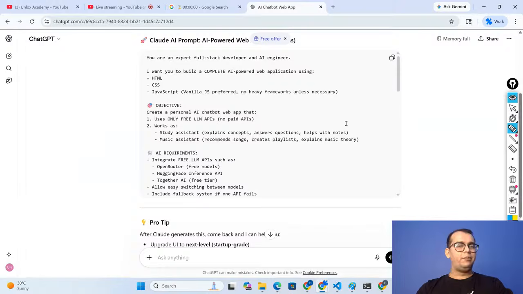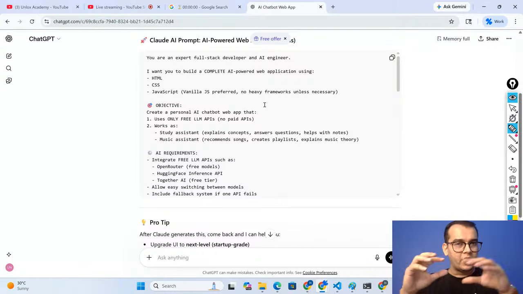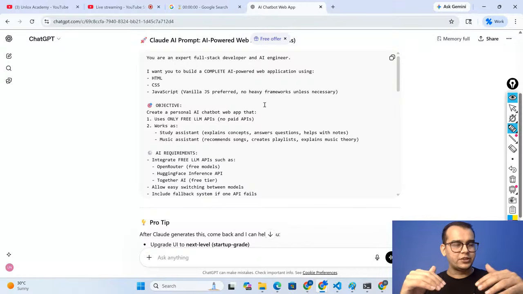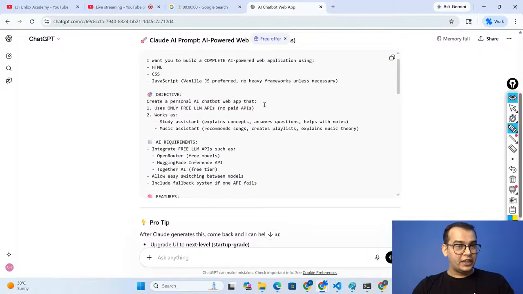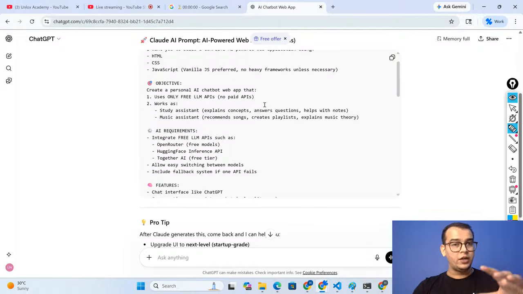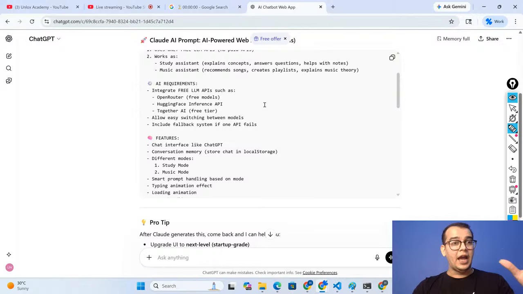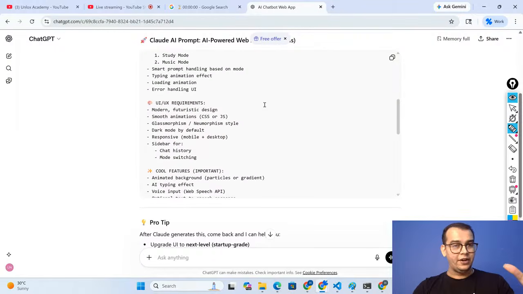You just write the prompt directly without doing any kind of change, right? Now you can see it says you are an expert full stack developer and an AI engineer. I want you to build a complete AI powered web application using this technology, which you can change later. Create objectives, I have mentioned. Using free LLMs, I have mentioned. Each and everything has been added, right?